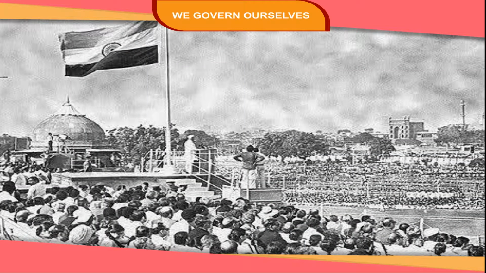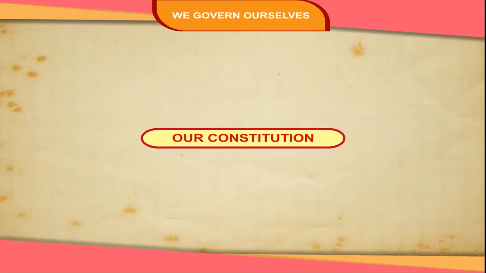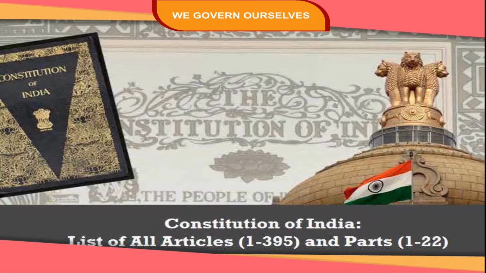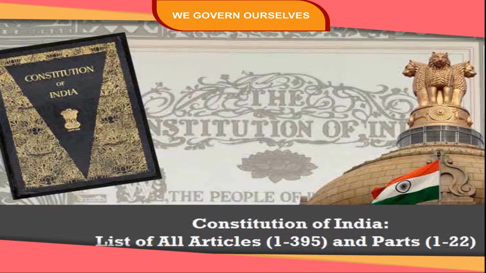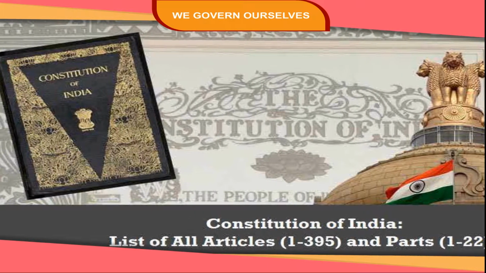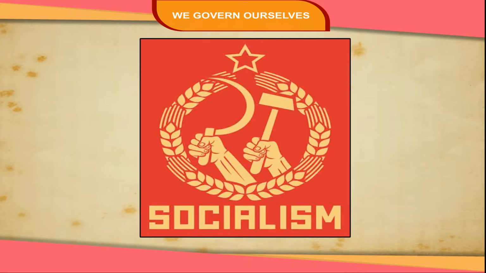We govern ourselves. India gained freedom on 15th August 1947. It is a democratic country. This means that people choose their own government. Our constitution. A constitution is a system of principles according to which a country runs. A constitution was formed according to the principles of secularism and socialism.